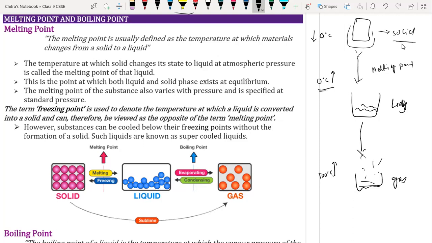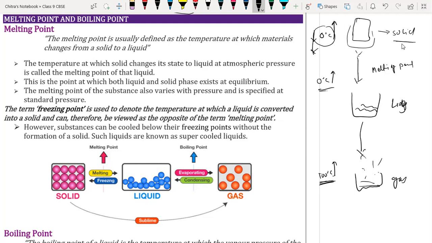That temperature is called the boiling point. Water has its melting point at 0 degrees Celsius if we increase the temperature from 0. If we decrease the temperature below 0 degrees Celsius, the liquid will convert into solid form.